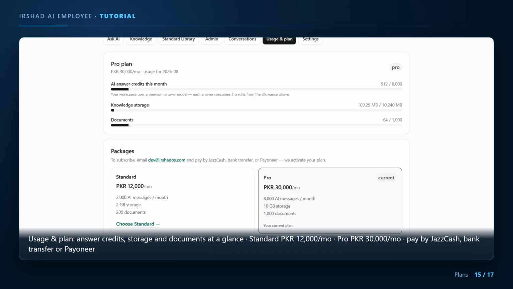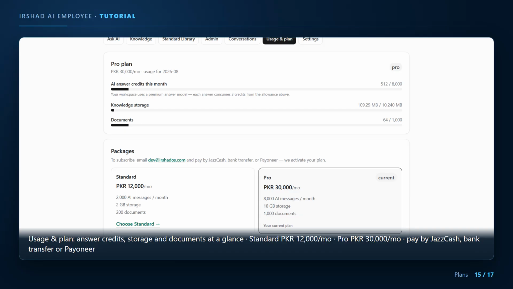Finally, plans and credits. The Usage and Plan tab shows 3 bars. AI answer credits this month, knowledge storage, and documents. Each answer uses credits from your monthly allowance. A premium answer model uses 3 per answer.